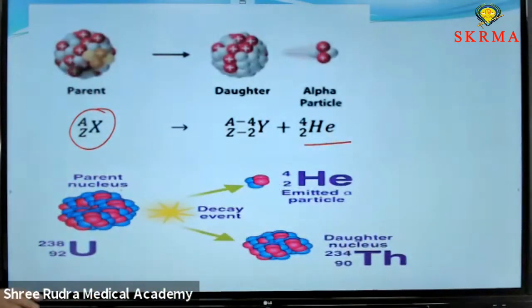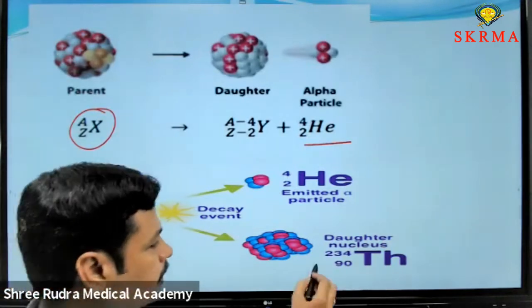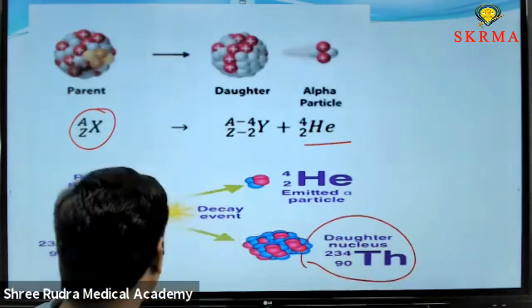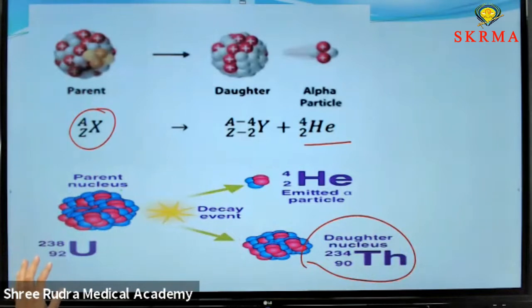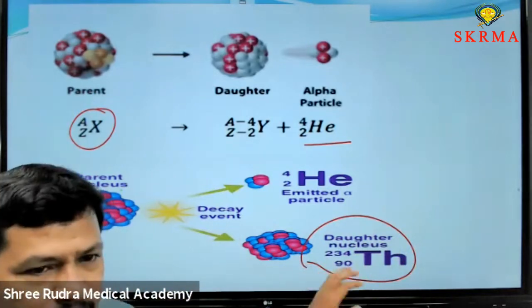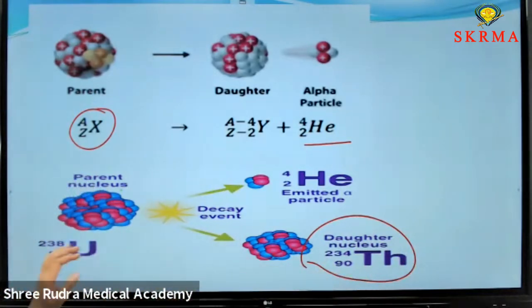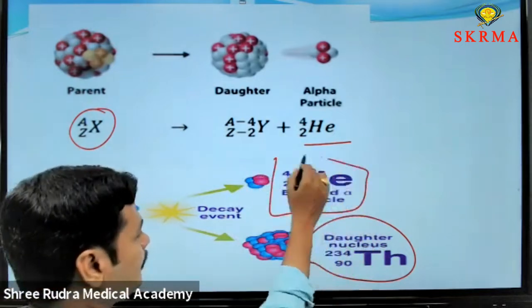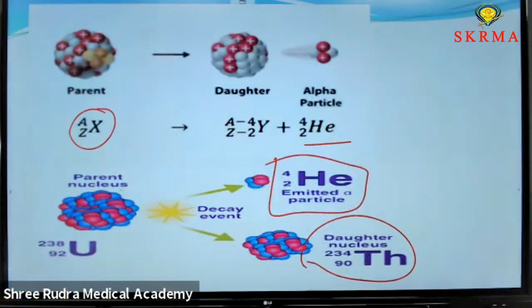Here is an example of alpha decay. Uranium 92-238 undergoes alpha decay. Then what forms? Thorium. The daughter nucleus is thorium. Here 92 is the atomic number, here 90 is the atomic number, meaning Z decreased by 2. 238 is the mass number, here 234 is the mass number, so A decreased by 4. The emitted particle is the alpha particle. This is alpha decay.